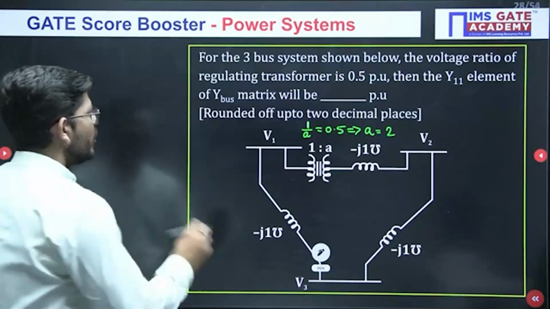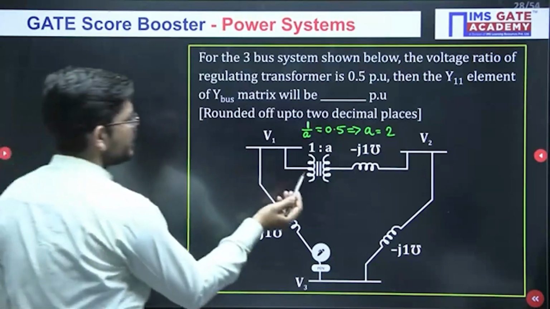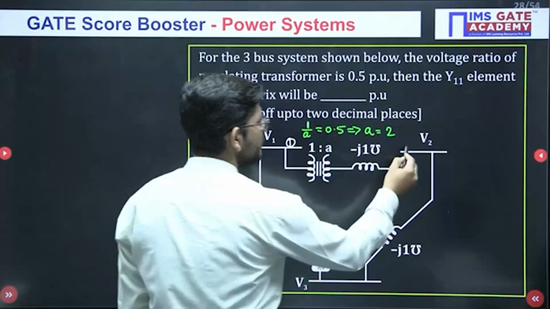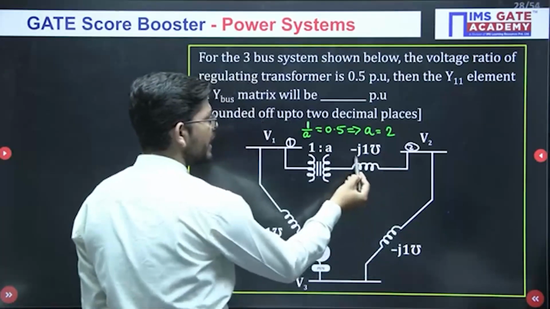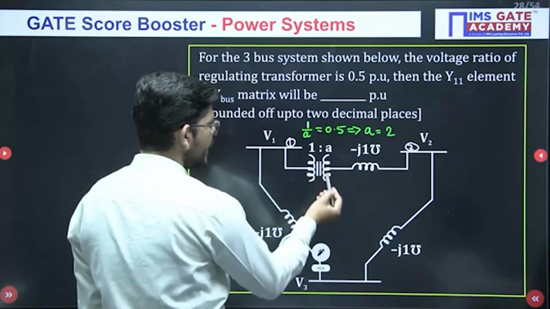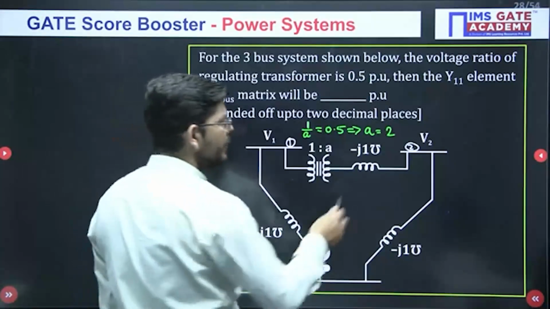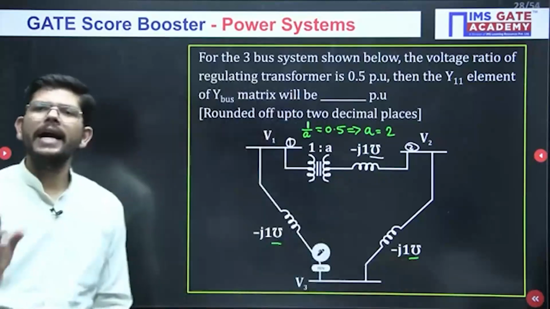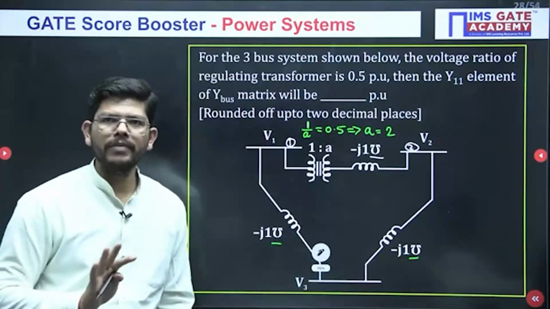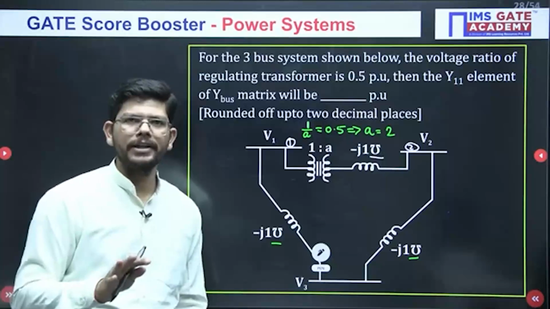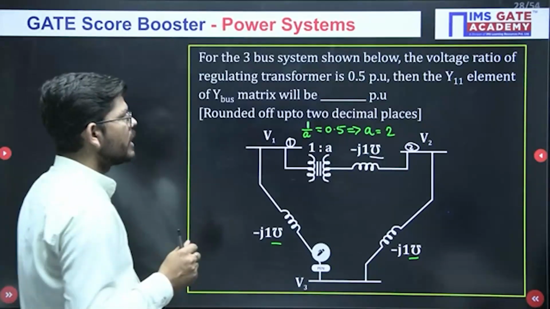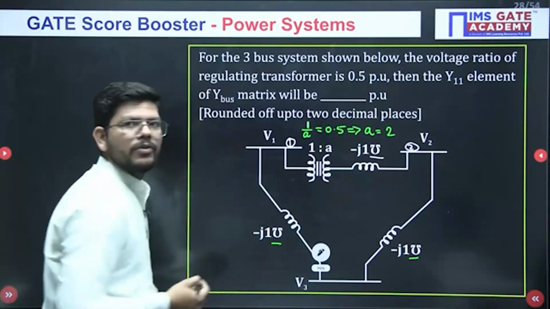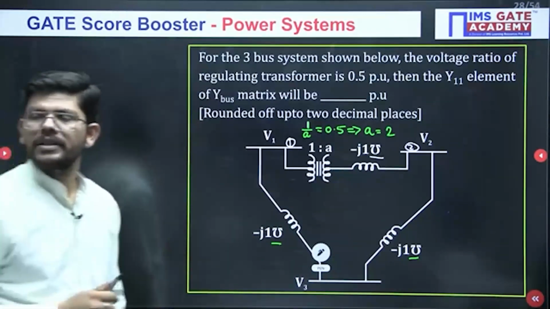Fine. Now just see the case we have obtained. We have two buses, bus number 1 and bus number 2, and in between these buses we have an element and a transformer connected. And can you see, ohm inverse is written, which means the values are already in admittance form. Okay, so we don't have to convert impedance into admittance, they are already given in admittance form. So this is the first thing that you will look for. Then you can see we have bus 1 and bus 2 in which an element is connected with the transformer with some ratio. So this is the case that we discussed, isn't it?